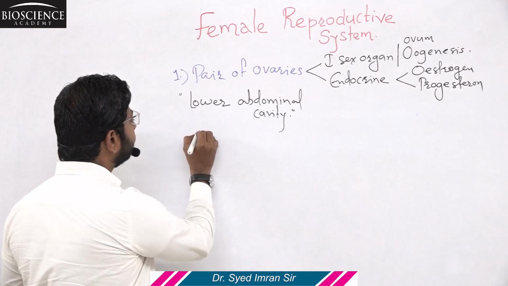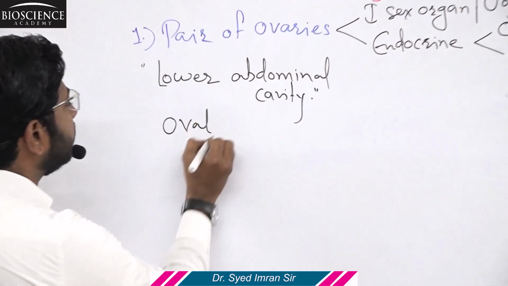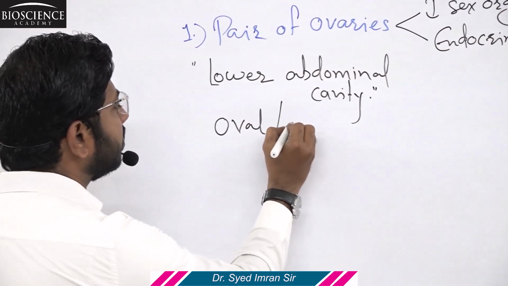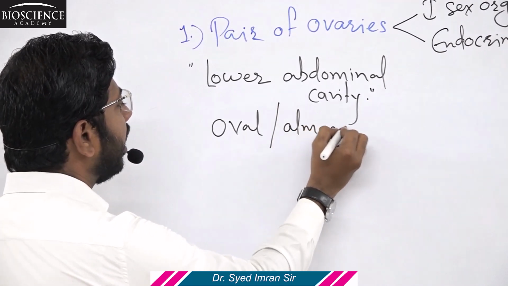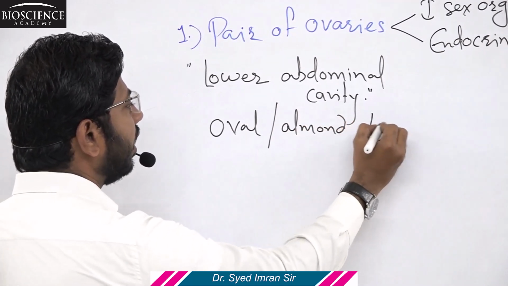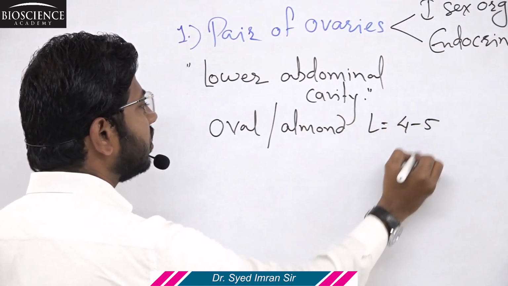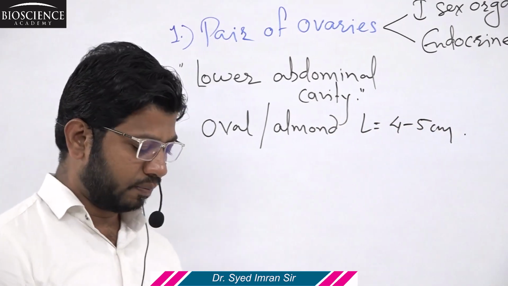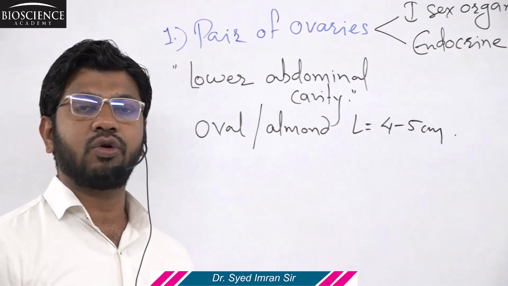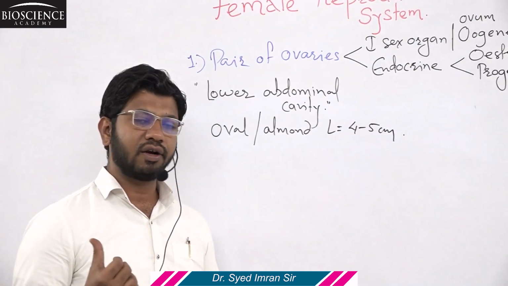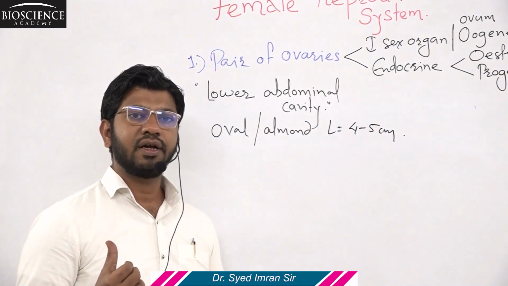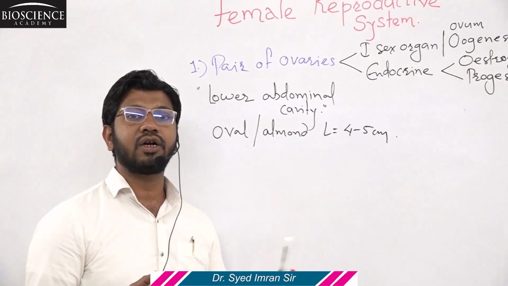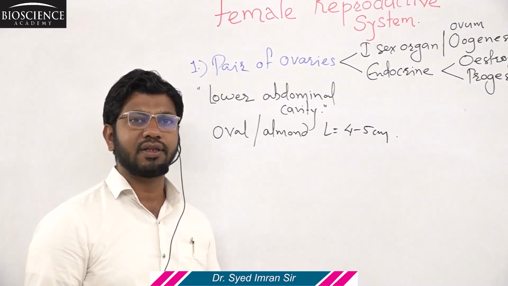Now the ovary is an oval shaped structure. It is also an almond shaped structure, and the length of the ovary ranges from 4 centimeters to 5 centimeters. The ovary is connected to the pelvic wall on one side, that is the dorsal side, and the same ovary is connected to the wall of the uterus on the other side.